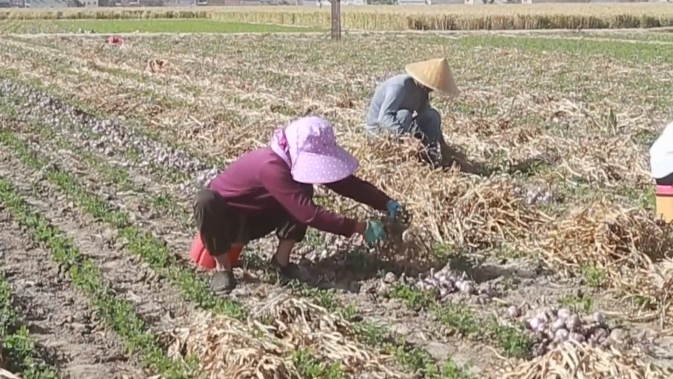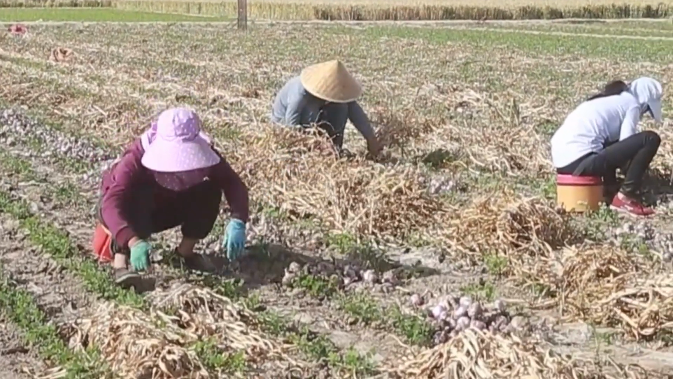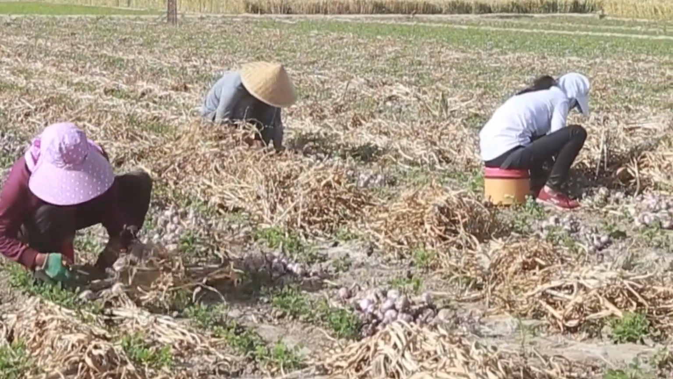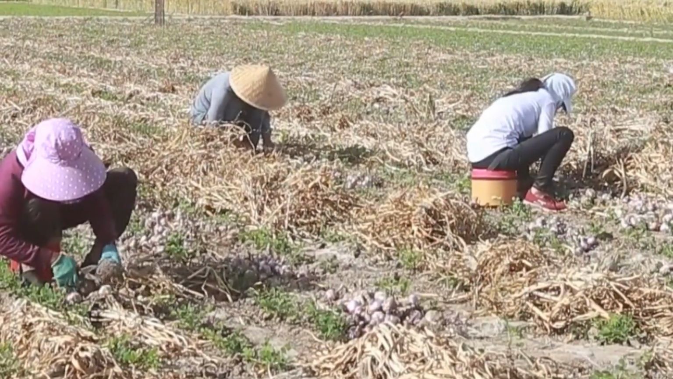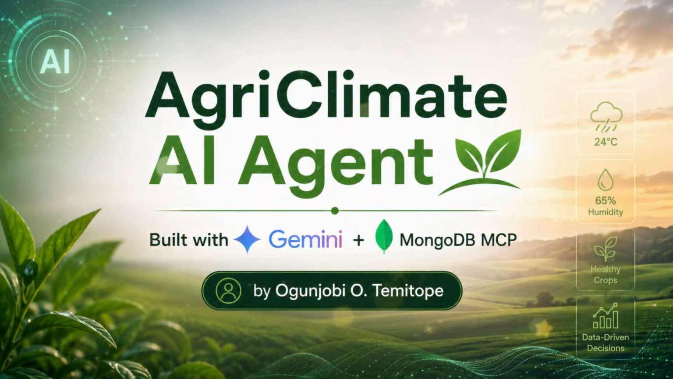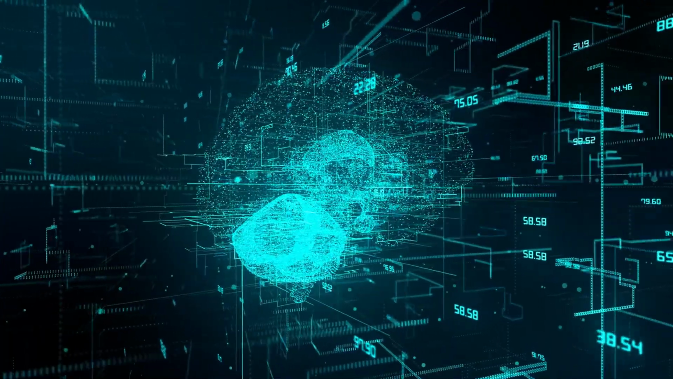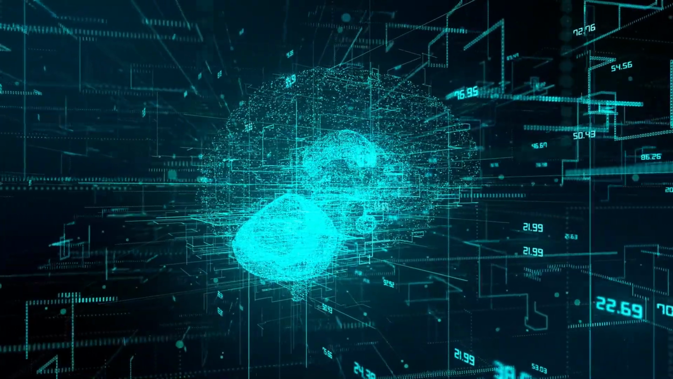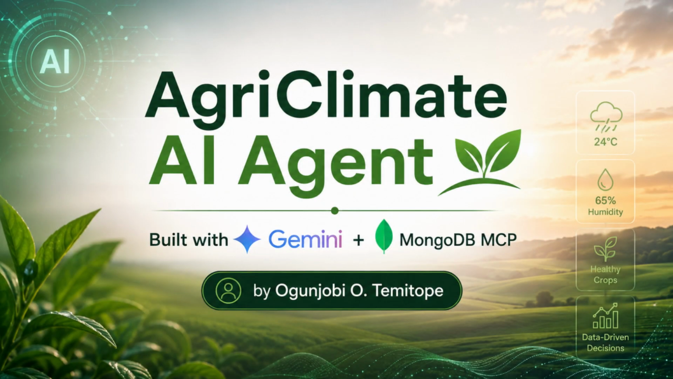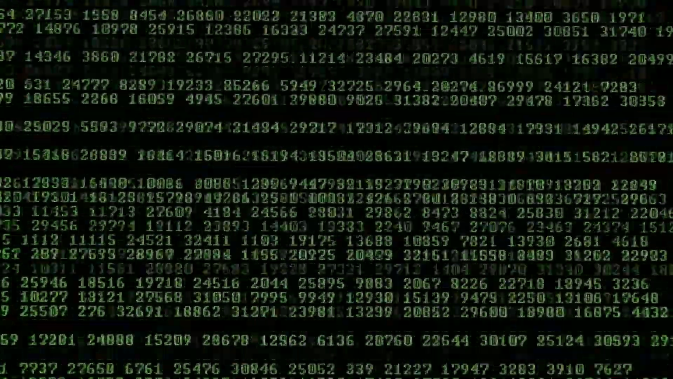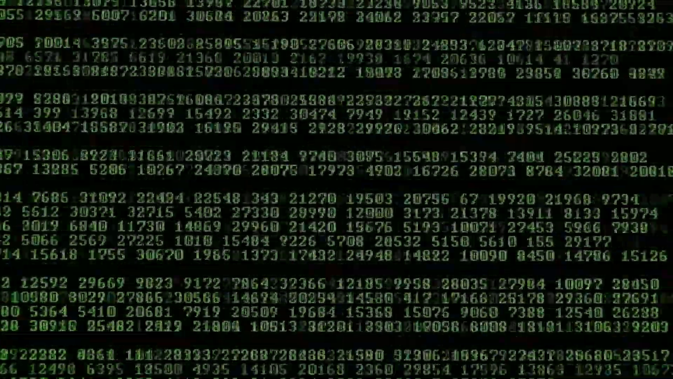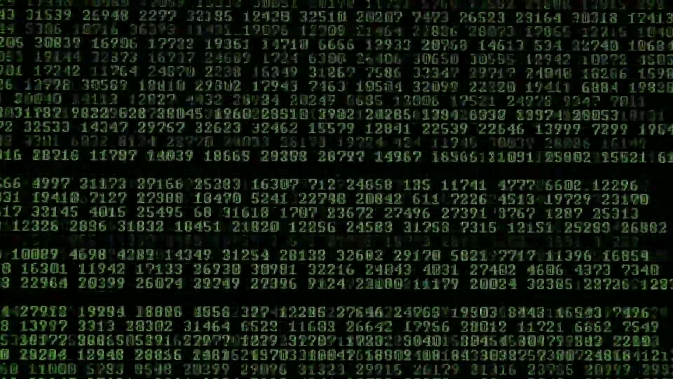Smallholder farmers in Nigeria lose up to 40% of their crops every year, not because they don't know how to farm, but because they lack access to timely, localized, and actionable intelligence. I built AgriClimateAIAgent to change that. It is not a chatbot, it's an autonomous agent that gathers data, analyzes patterns, and helps farmers take action.